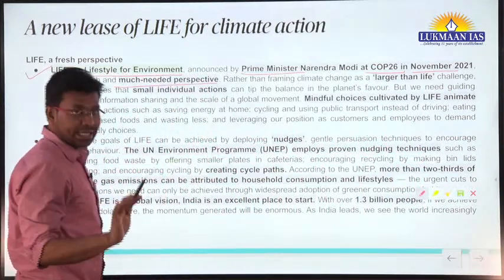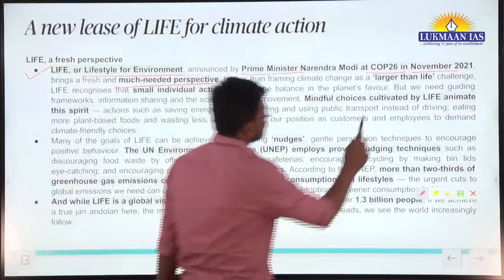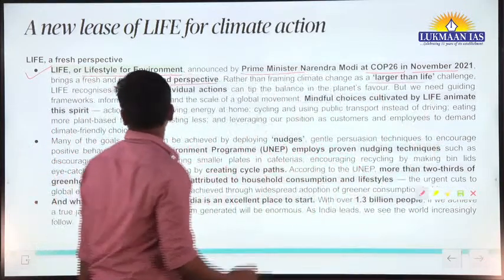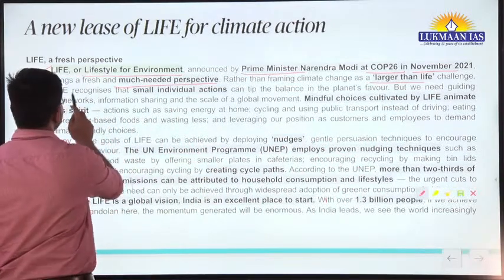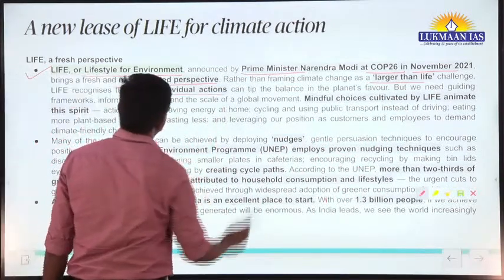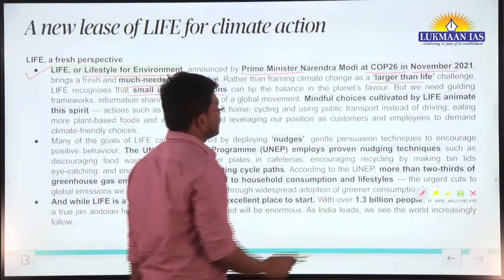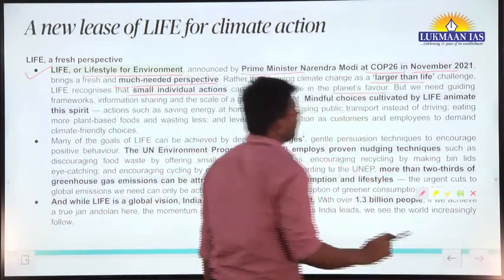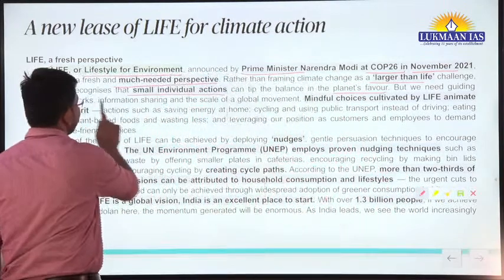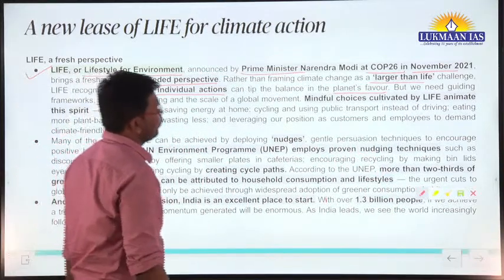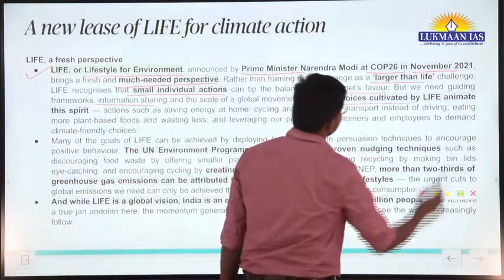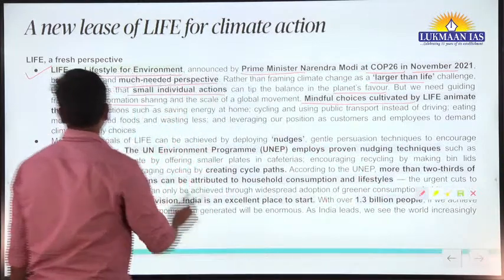Rather than framing climate change as a larger than life challenge, LiFE recognizes that small individual actions can tip the balance in the planet's favor, but we need guiding frameworks, information sharing, and a scale of global movement. Mindful choices cultivated by LiFE animate this spirit.